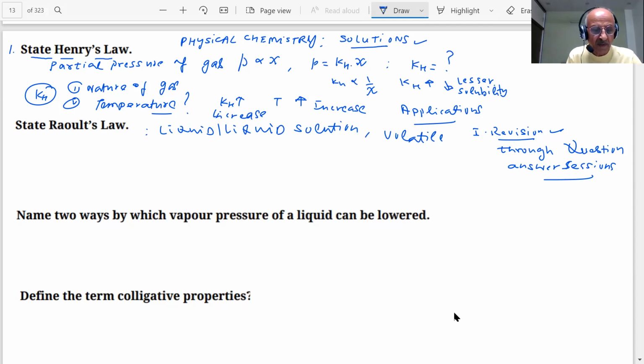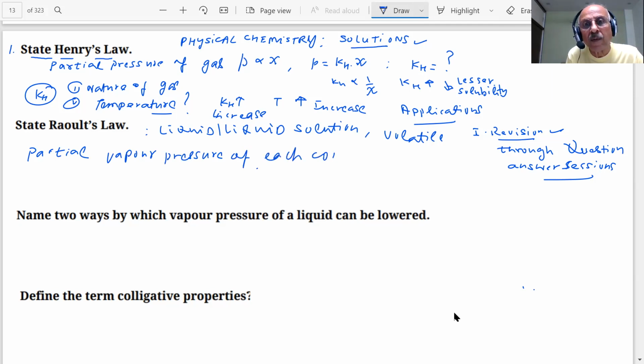What is the definition? It states that the partial vapor pressure of each component in a solution is directly proportional to the mole fraction of the component in the solution.